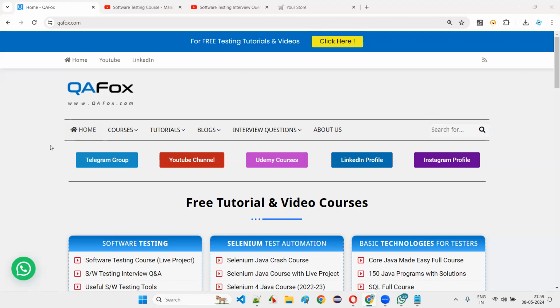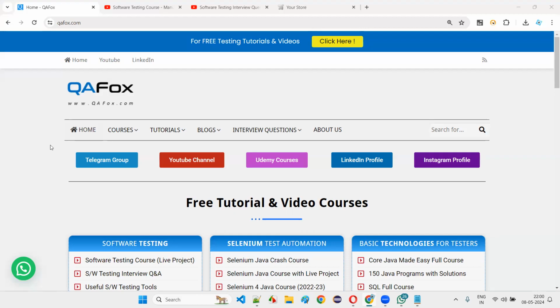What I want to do differently is go with Java to some extent, then we'll start Selenium, then again Java, then Selenium. Because if I go with continuous Java, you'll get bored. To get started, you have to become comfortable with Java. Then you can start the Selenium commands. After Selenium commands are done, again I'll go with advanced concepts of Java, and then the advanced Selenium. That's the plan I'm following.